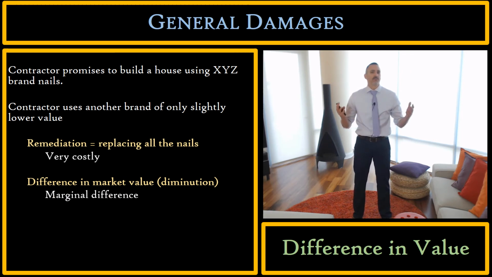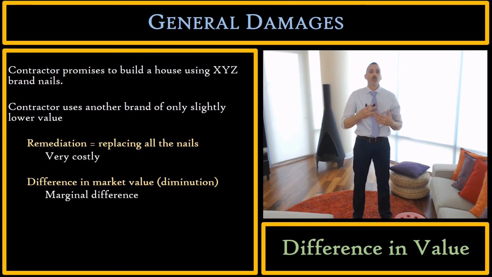But let's speculate. What is the difference between a house that has XYZ brand nails and a house that has the nails of a different brand that are only of slightly lower quality? Well, there might be no difference in value, but let's just assume that the difference in value is very small. Which will a court award?